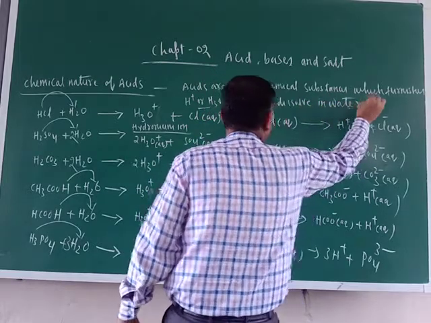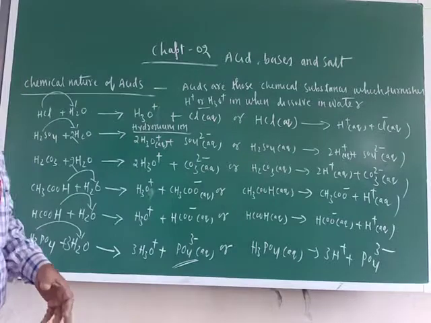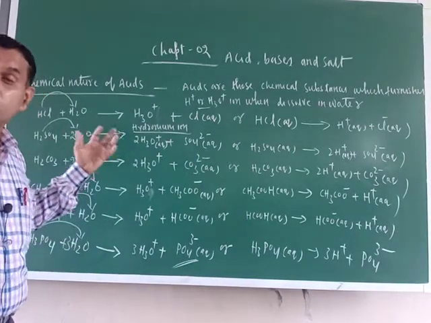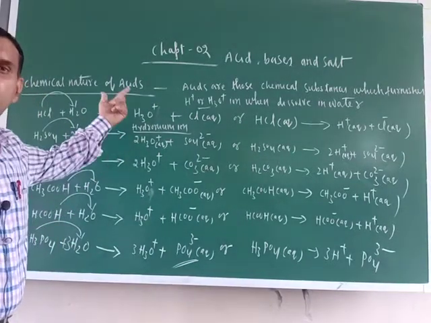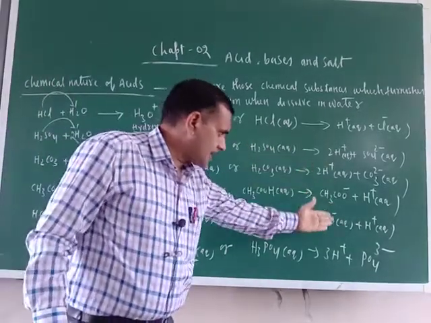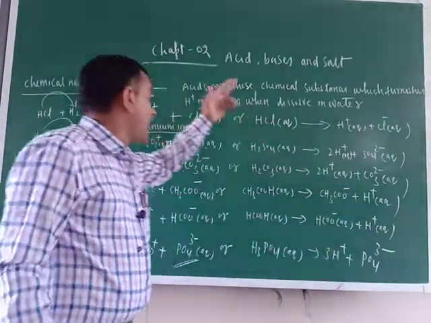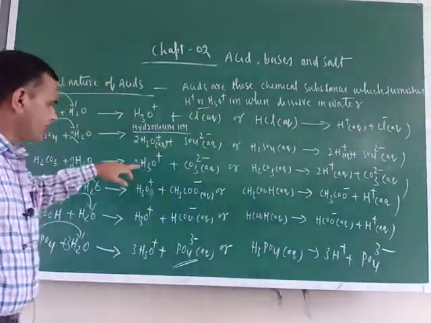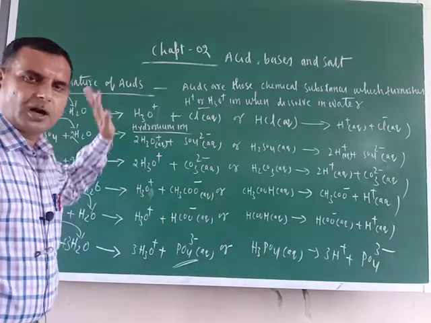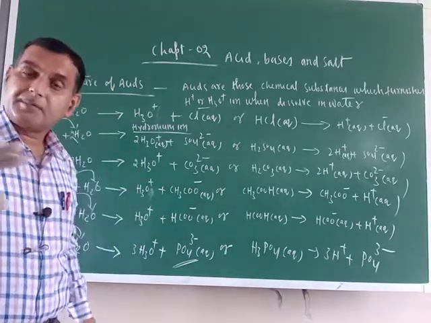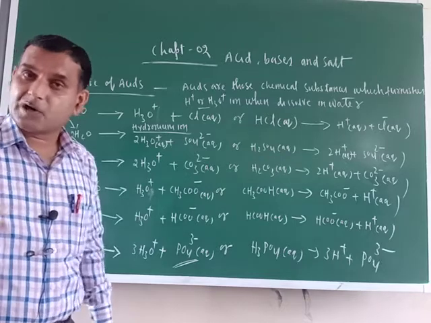Okay, so chemically what are the acids? Chemically, acids are those substances which furnish H positive. Just see, in all the cases H positive is there or not? Or H3O hydronium ion when dissolved in water. So for a chemical substance to be acidic, what is the condition?